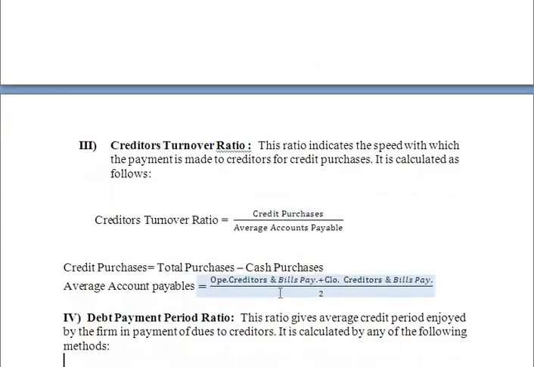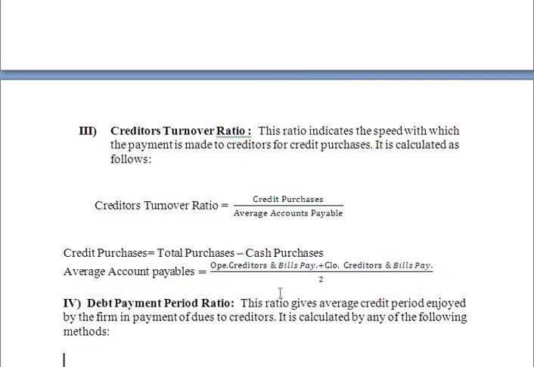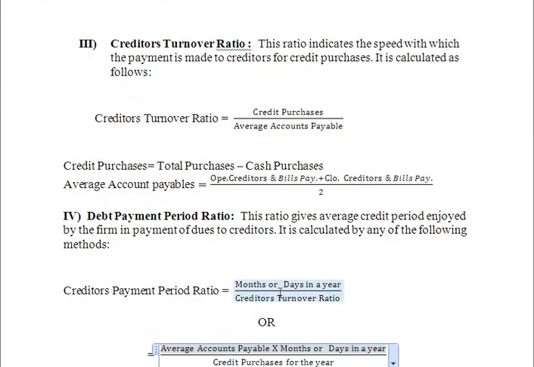Next one, creditors turnover ratio. As all the time we cannot sell all the goods on cash basis, the same way sometimes firm purchases goods on credit basis. It may be raw material, or if you are in trading business, goods in your firm. When you purchase the goods on credit basis, how much credit purchases you have done, and out of credit purchases how much time you have taken to make the payment, this information will be provided by the creditors turnover ratio.